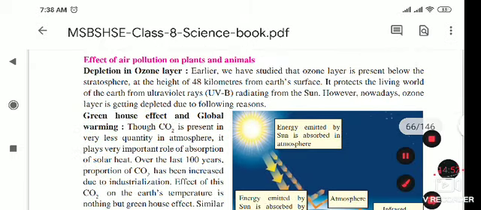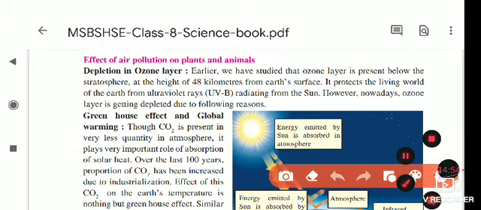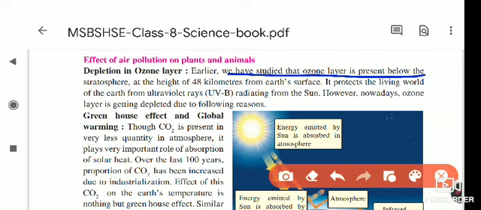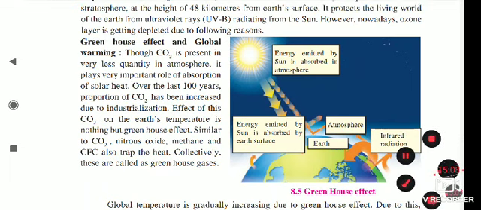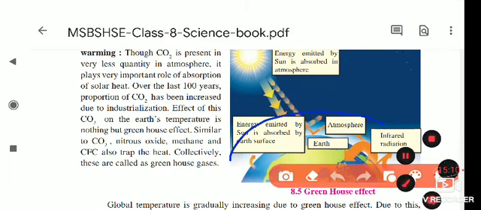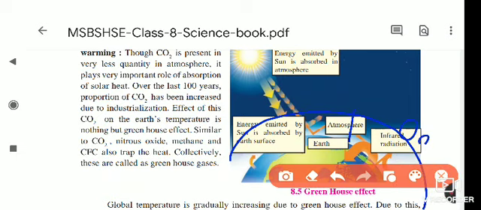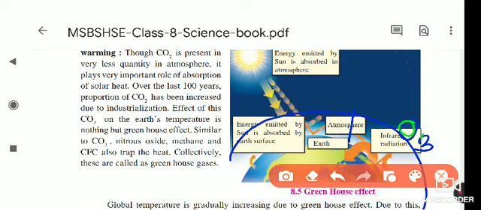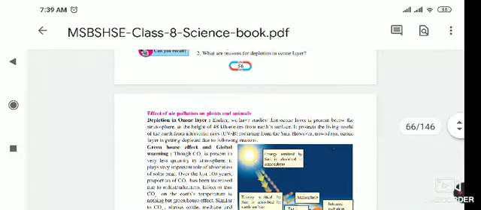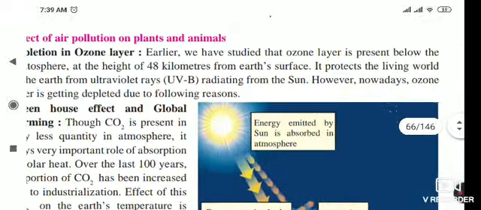See here, depletion of the ozone layer. Just now I told you, we have studied that the ozone layer is present below the stratosphere. And how much is the height? 48 kilometers from the earth's surface. Suppose this is our earth's surface; 48 kilometers above it there is the ozone layer, that is O3, and it works as a strainer, as I just told you.